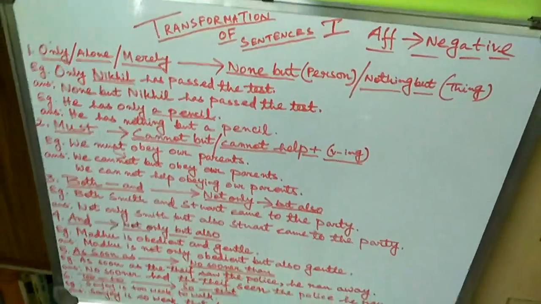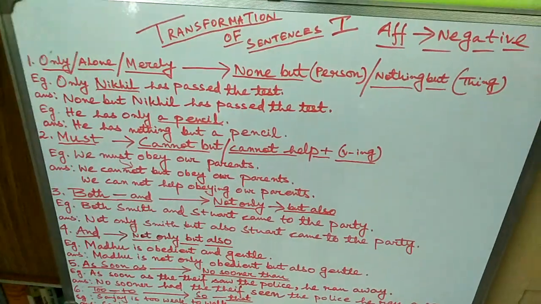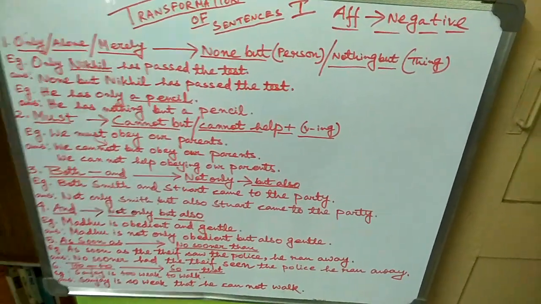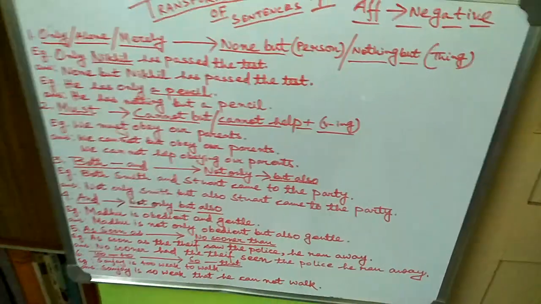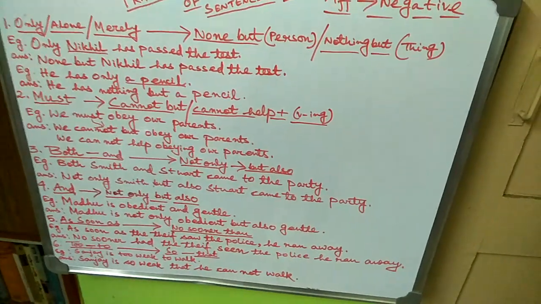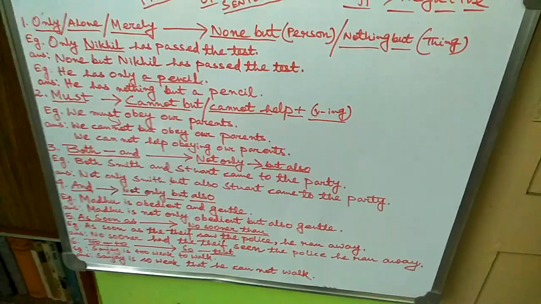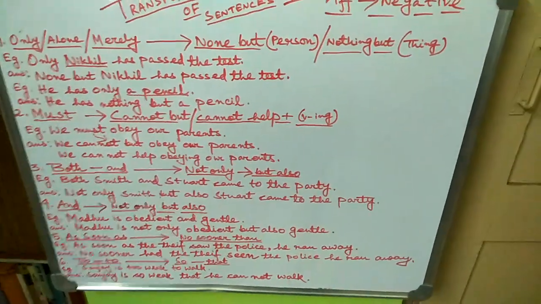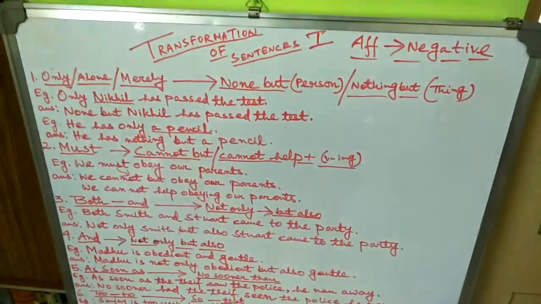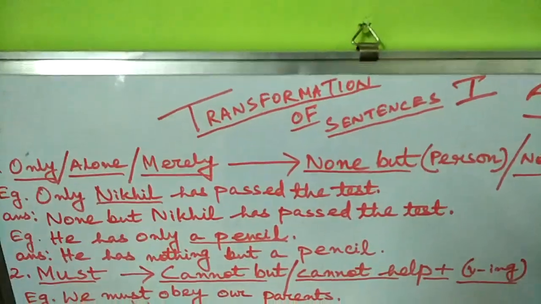Sometimes sentences are given, in the bracket it is written use cannot but, use not only but also, remove no sooner, use as soon as or begin with as soon as, replace and with not only but also. These all are the rules of changing a sentence from affirmative to negative. So we will learn the first rule.